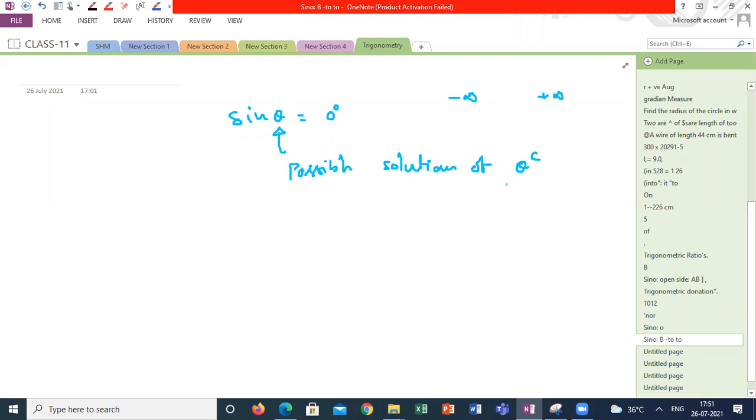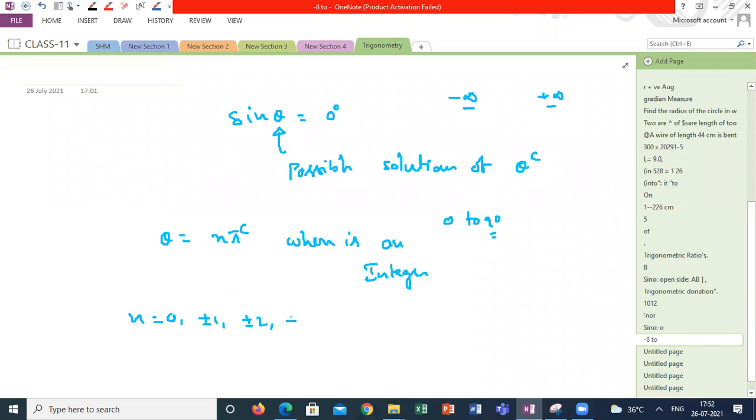In radians or in angles? In 10th standard, at most, we will write the solutions of theta immediately between 0 to 90 degrees. But according to this discussion, theta can be any value from minus infinity to plus infinity. So using the previous discussion, the possible values of theta is n pi radians, where n is an integer. That means n is equal to 0, plus or minus 1, plus or minus 2, plus or minus 3, plus or minus 4, and so on. So these are the possible values of theta here.